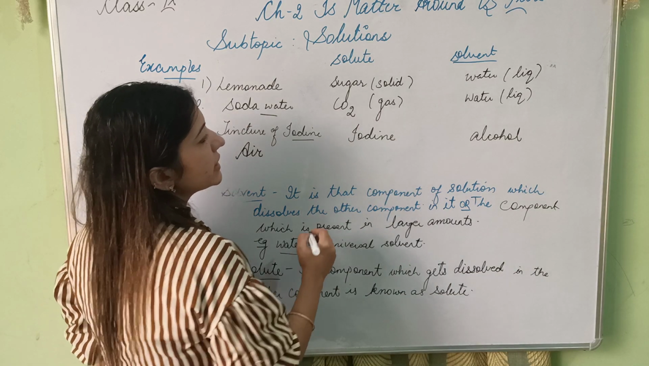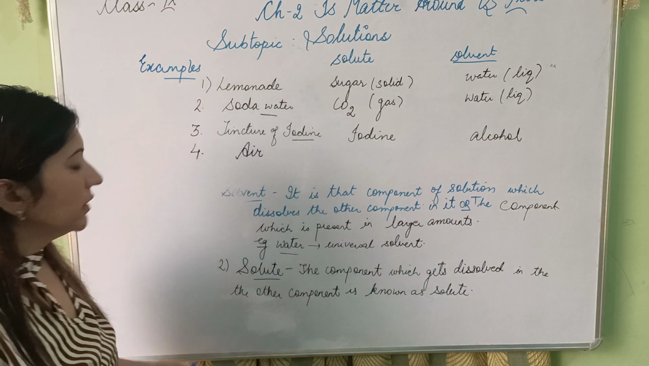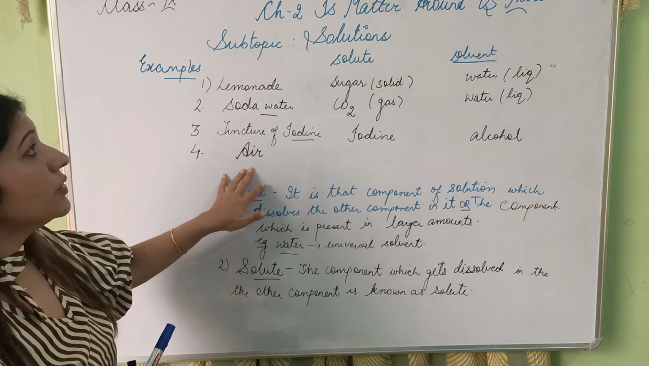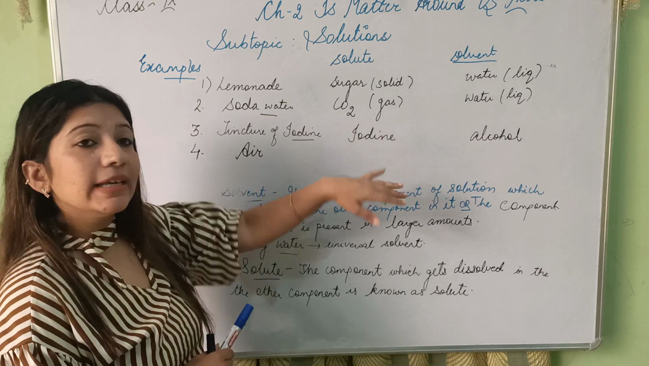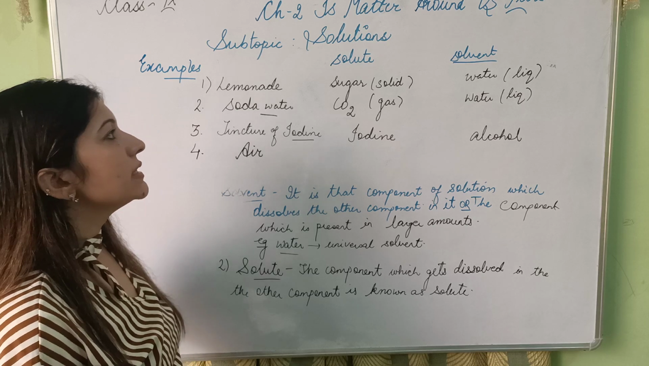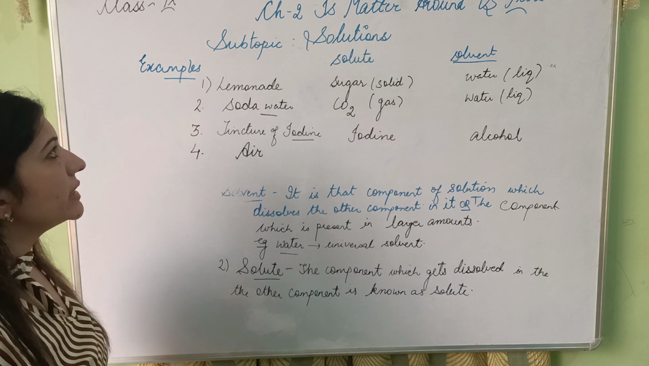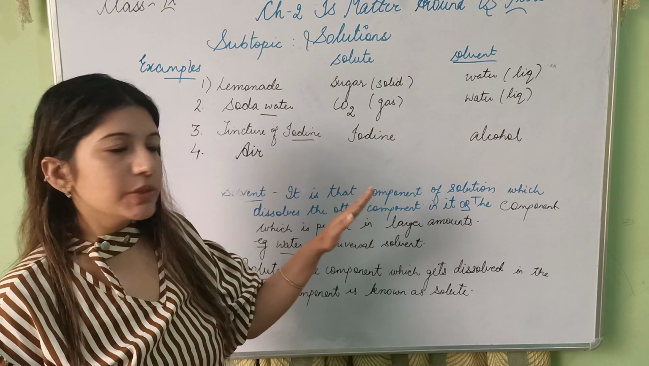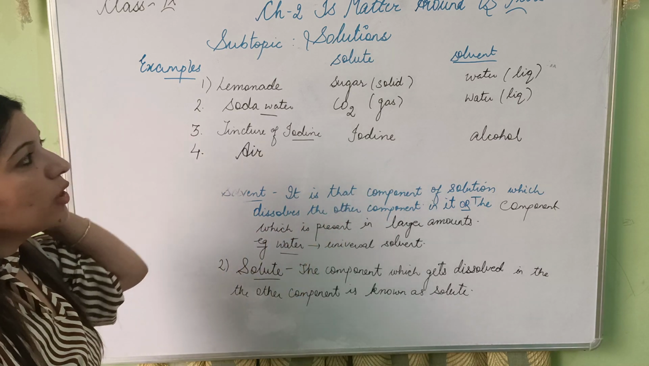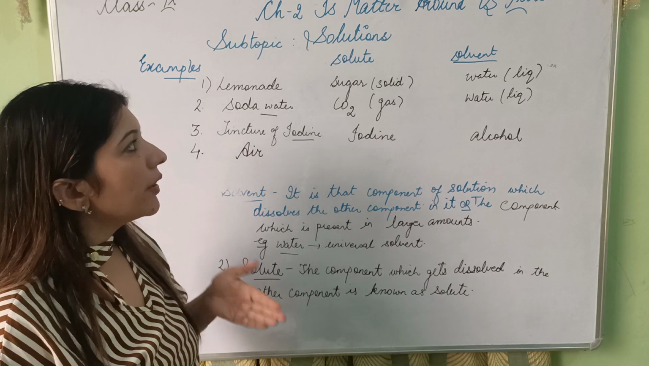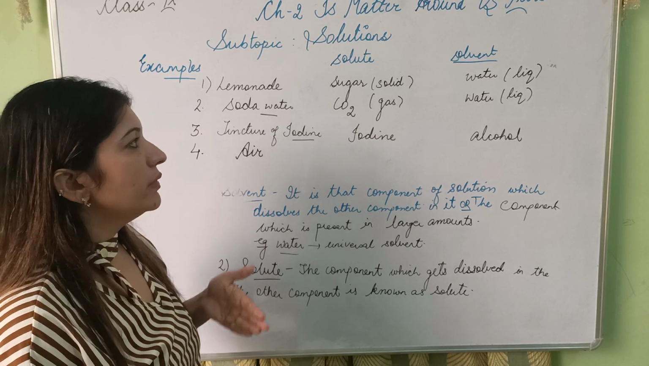One more example I will give you is air. The various gases are dissolved within each other. So air is also a solution and it is a gas in gas solution. I hope the examples are clear, what is solute and what is solvent. Now coming to the next topic: types of solutions. What are the types of solutions we have?